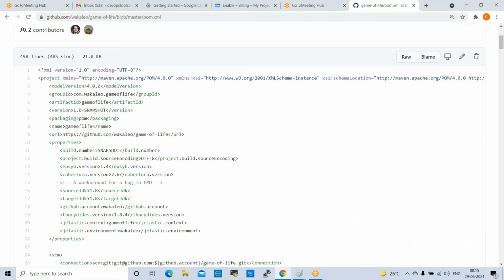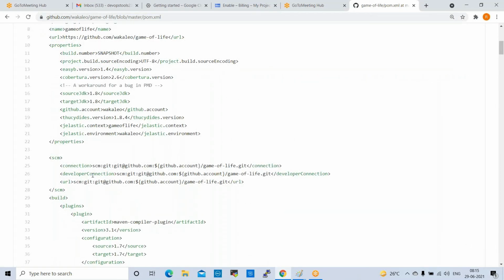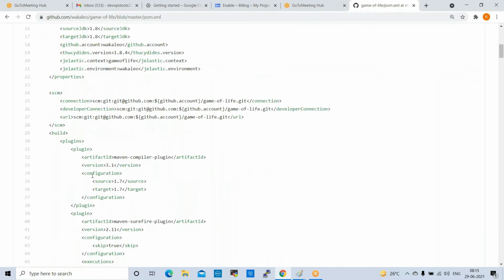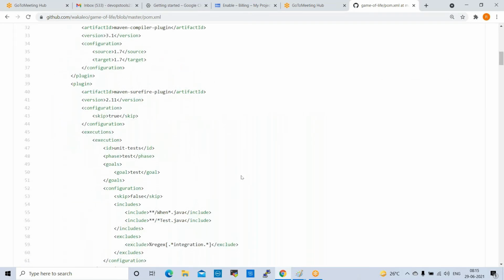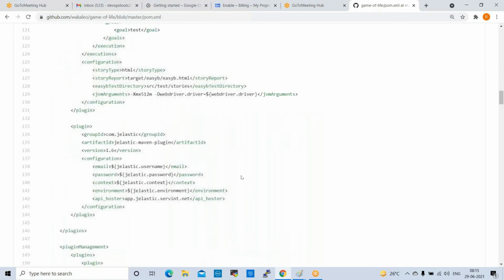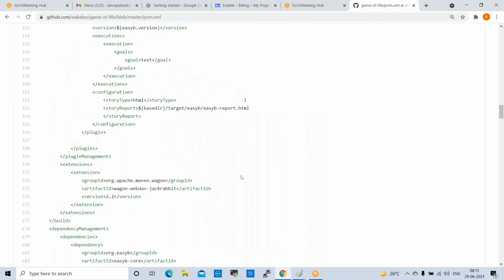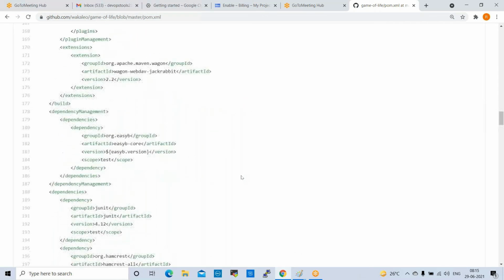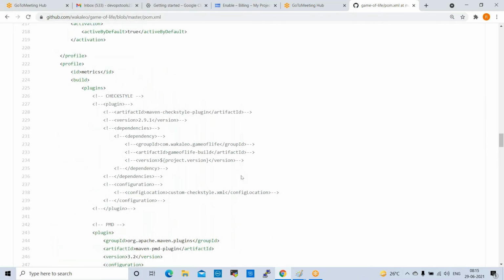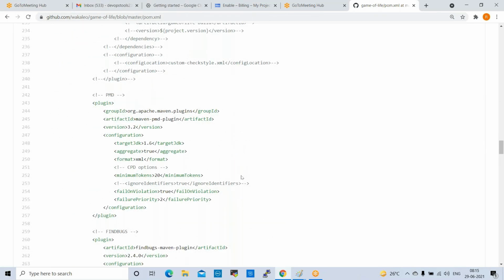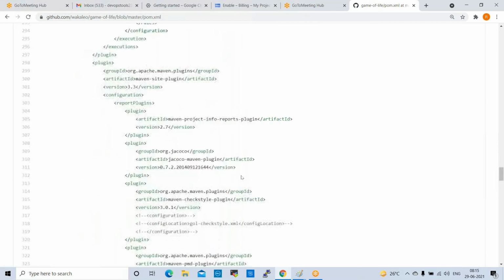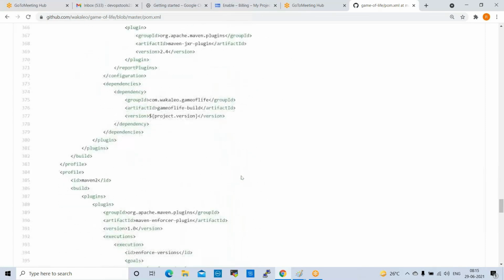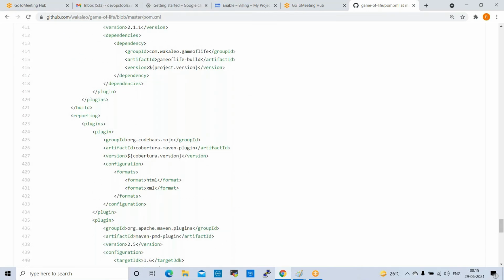So game of life, versions, file paths, build paths, plugin details, source details. All these things are available inside the pom.xml. So developers always check this file. Whatever file paths are available, what plugins are available, developers always check this file. So without pom.xml, we cannot build the code.